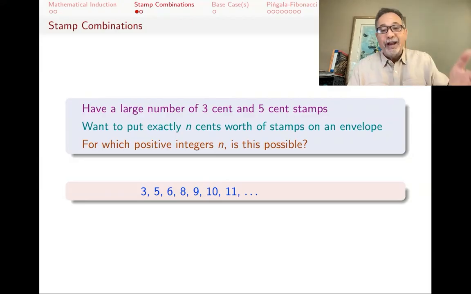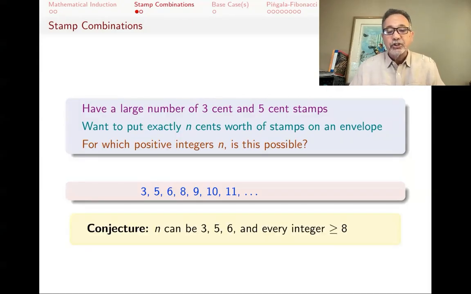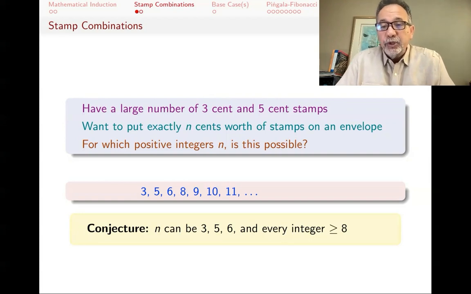And then if you think about it, after 8, you can make any combination of stamps that you want, any n cents worth of stamps. So you make a conjecture that n can be 3, 5, 6, and every integer greater or equal to 8.